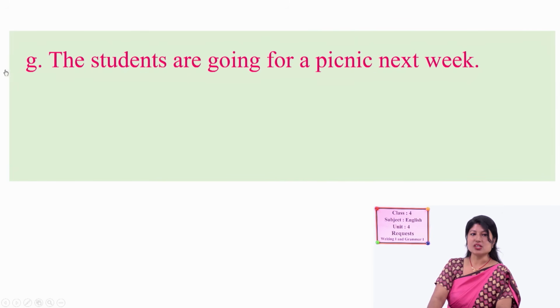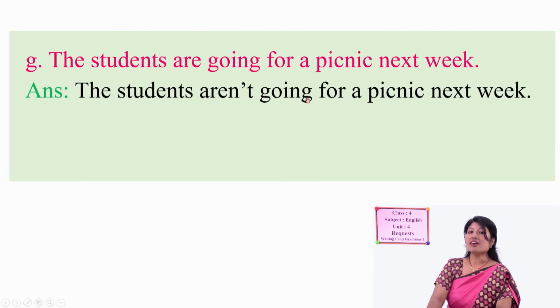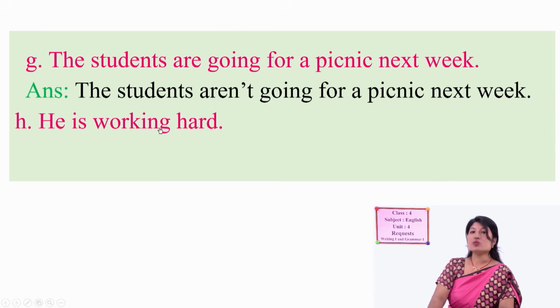Next, number G. The students are going for a picnic next week. The students are not going for a picnic next week. Aren't. Are not. Aren't going for a picnic next week. Then next, number H. He is working hard.